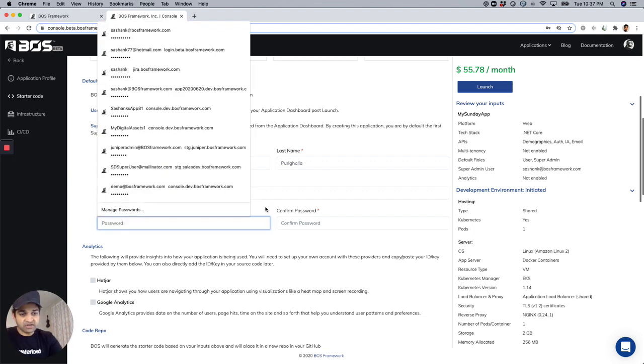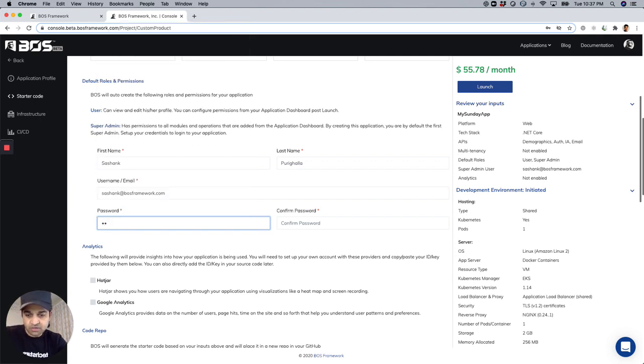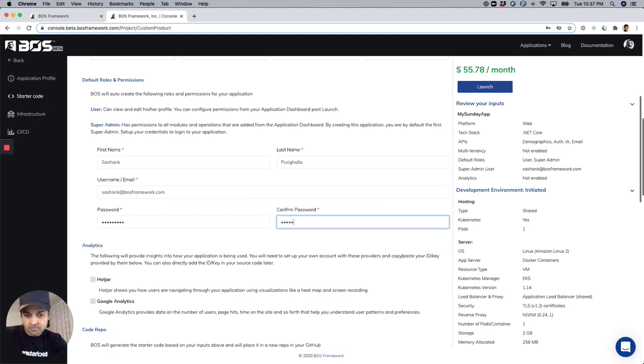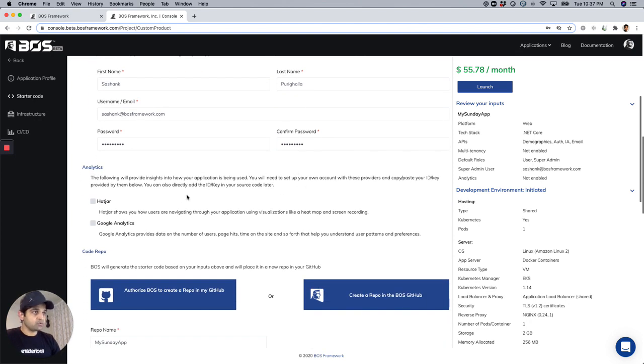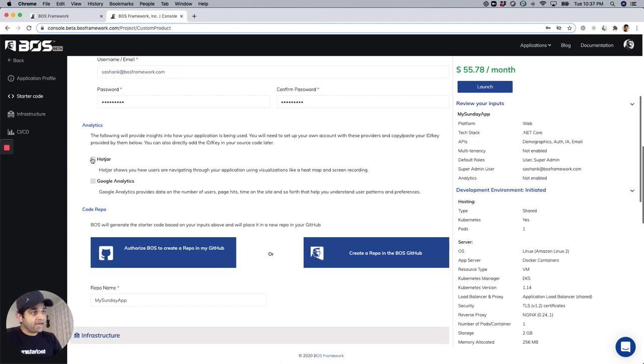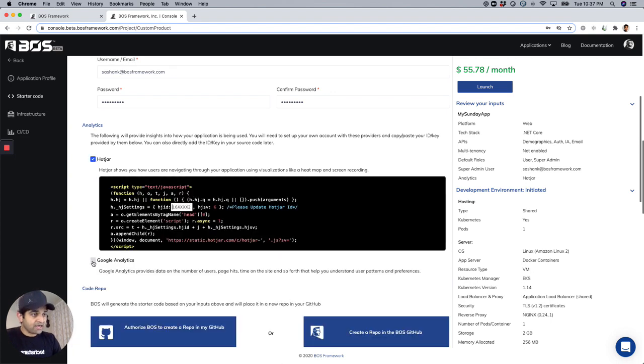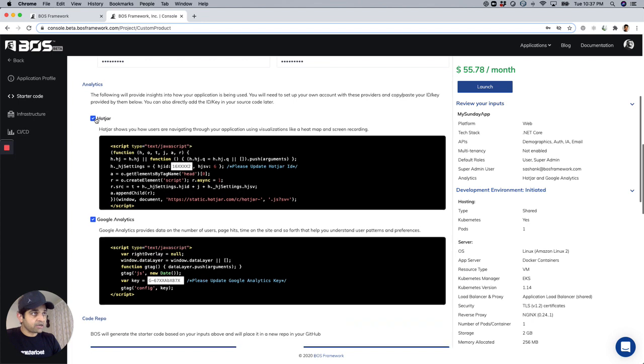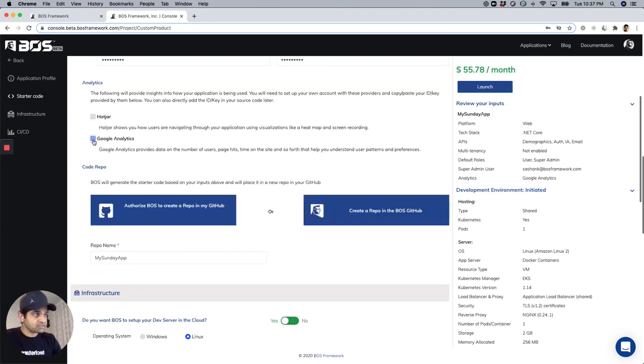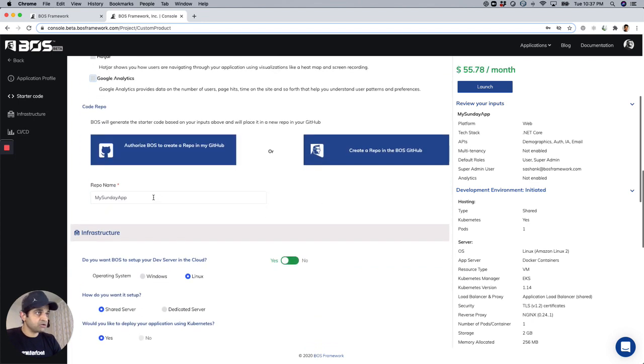So in this case, I'm the developer. I'm going to create a password. So my starter application, I can log into that with this. Analytics, again, Hotjar and Google Analytics. We are, as you can see, trying to integrate all the standard tools that go into general application development.